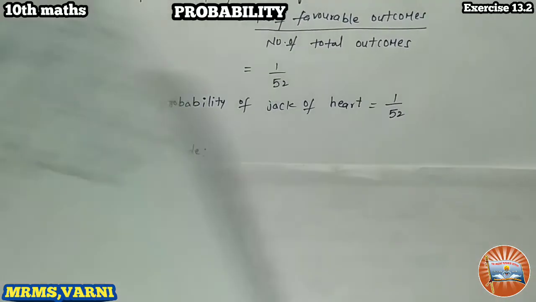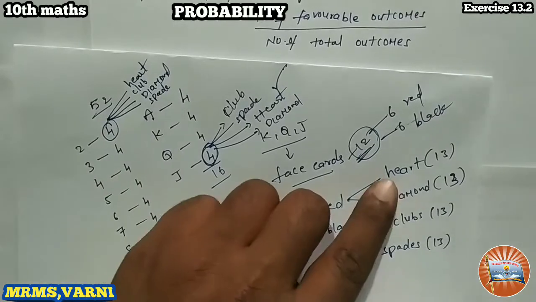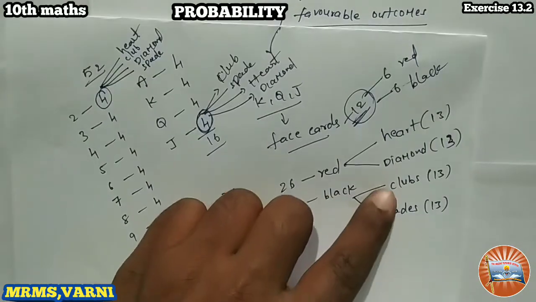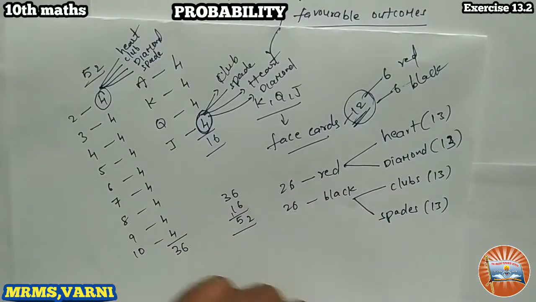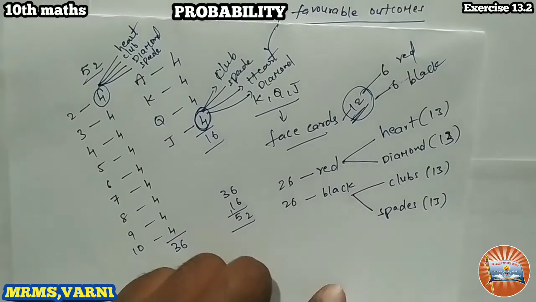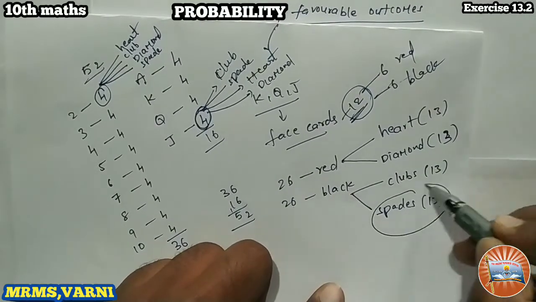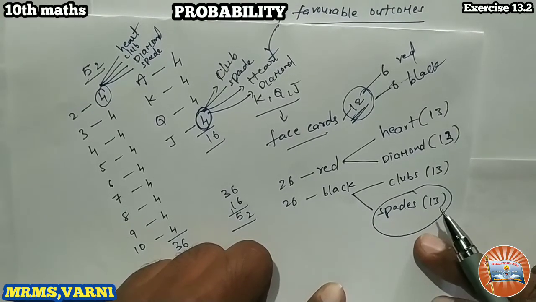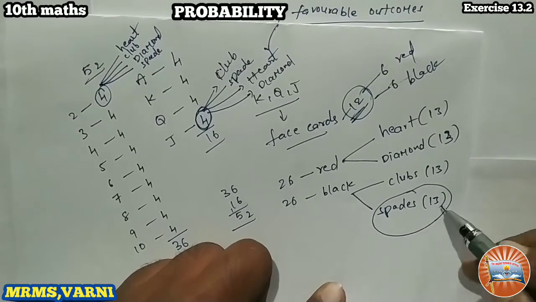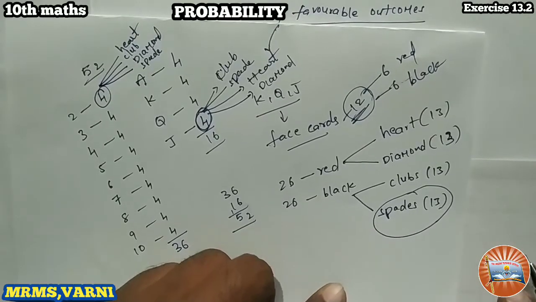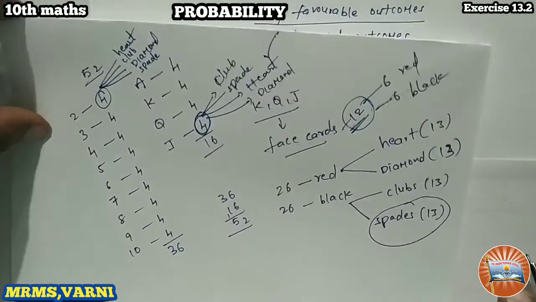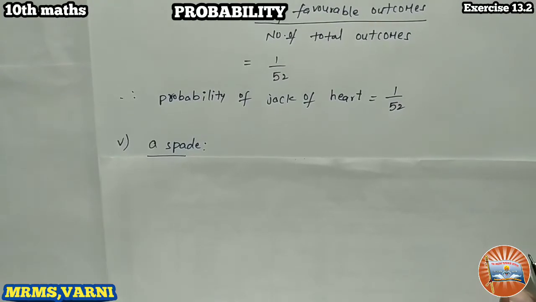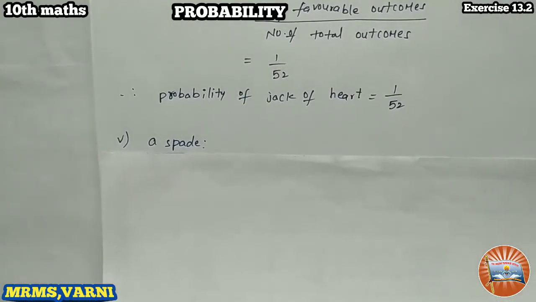See how many varieties: hearts, diamonds, clubs, and spades. So we have to find the probability for this particular situation. So 13 spades we have. So what are the favorable outcomes now? 13. Okay, how many favorable outcomes? 13. Right. So total number of outcomes already fixed, that is 52.